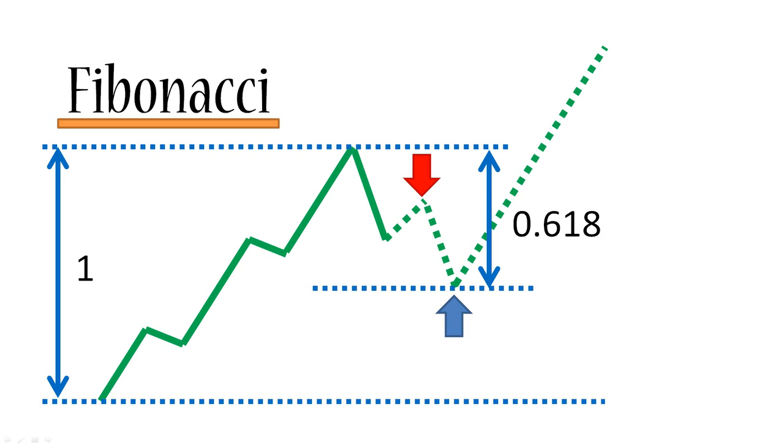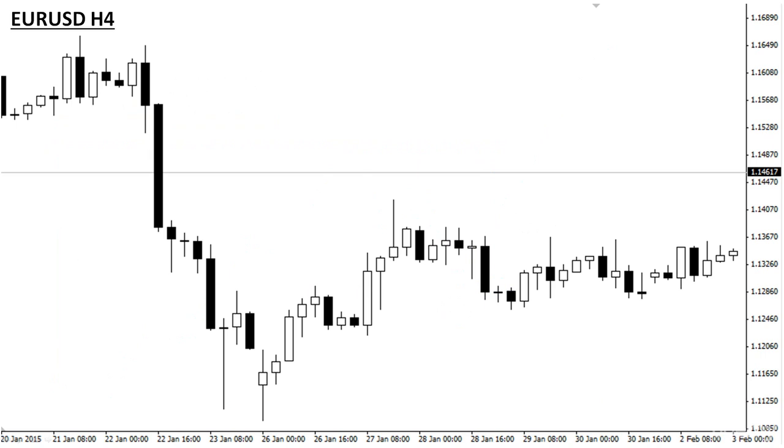So that's all theory, but let's have a look at a live example. This is the euro-dollar 4-hourly chart, which I took a snapshot of yesterday. As you can see here, we've got a downward trend, first of all, and then we've got a bit of a retracement. So how about we go ahead and measure them?